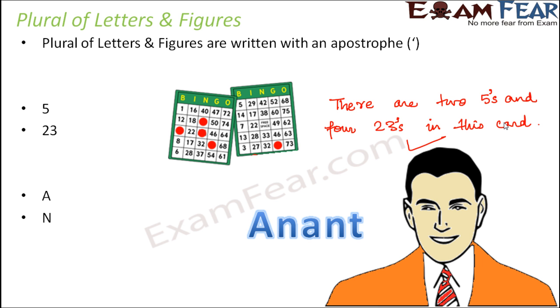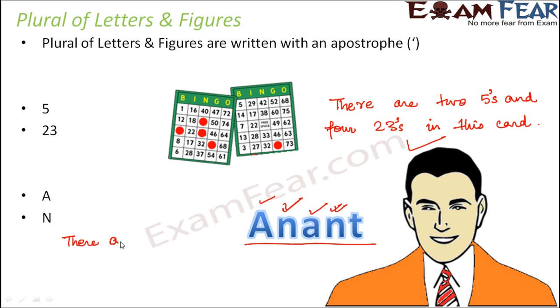What about letters? For example, the name of this guy is Anand. Now I want to say that there are 2 A's. If you look at the spelling of his name, there are 2 A's and there are 2 N's. Right? Now, if I want to write it in a sentence, how will I write this?